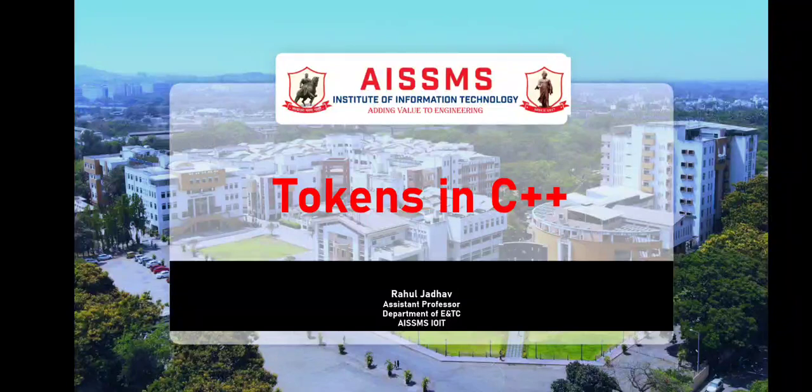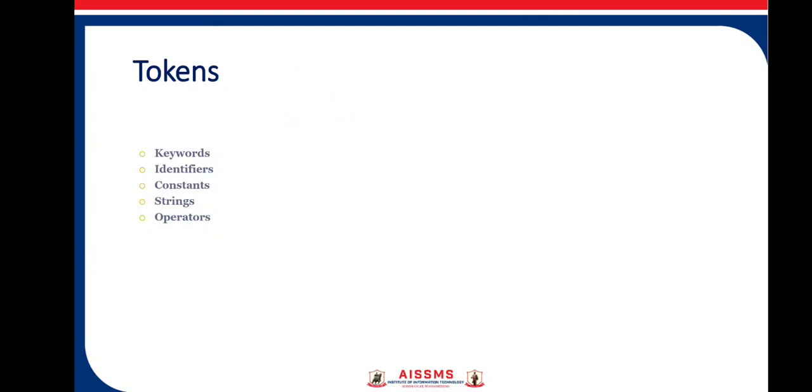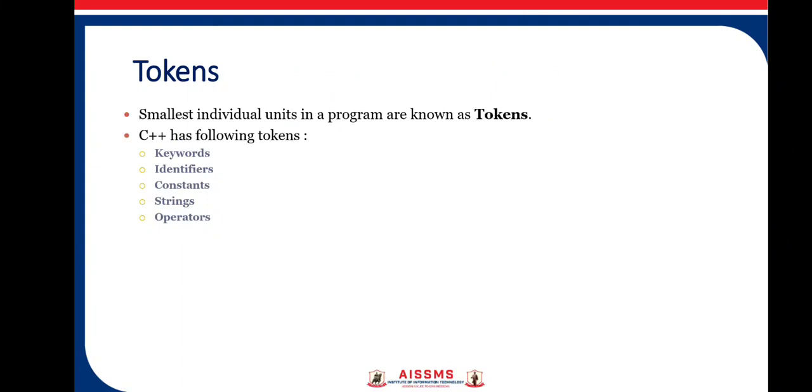Tokens in C++. So basically what is a token? A token is the smallest individual unit in a program. In C++ we have the following tokens: keywords, identifiers, constants, strings and operators. So let us discuss them one by one.